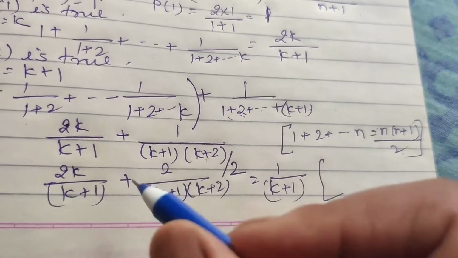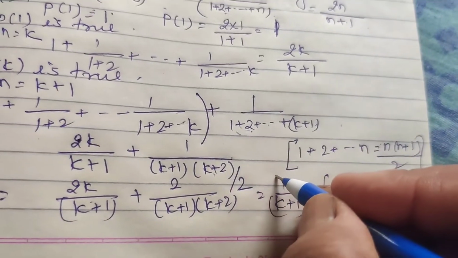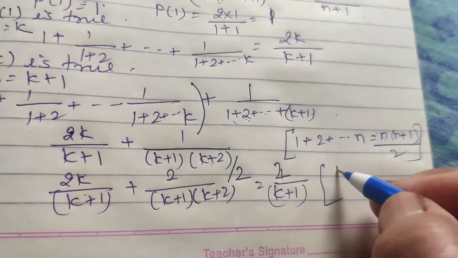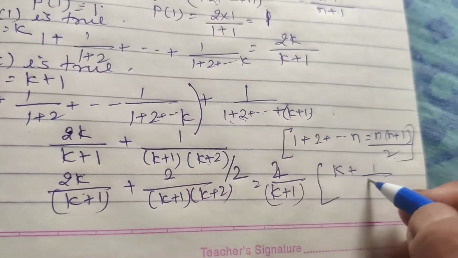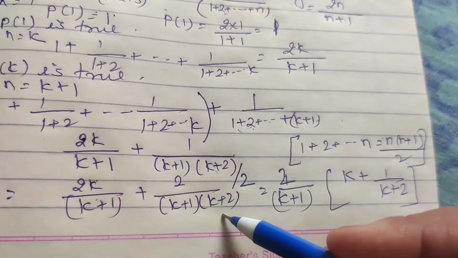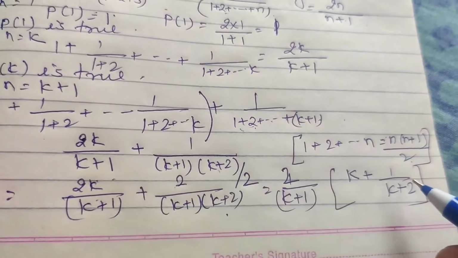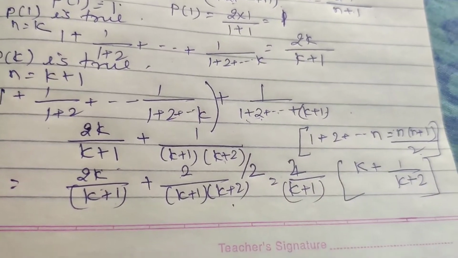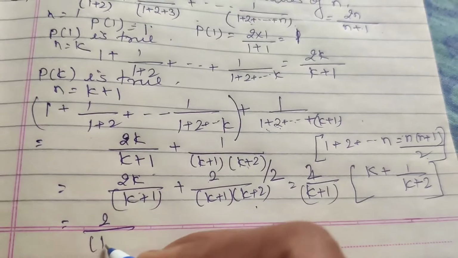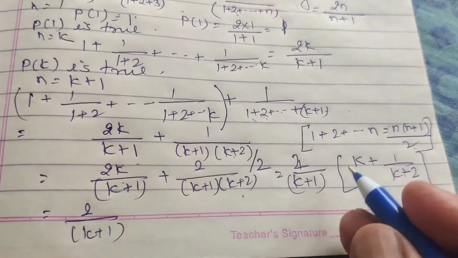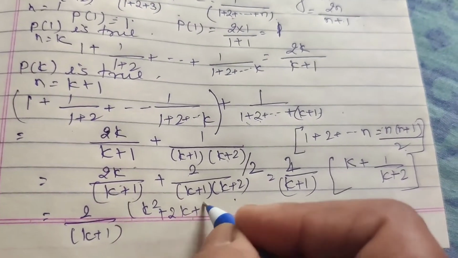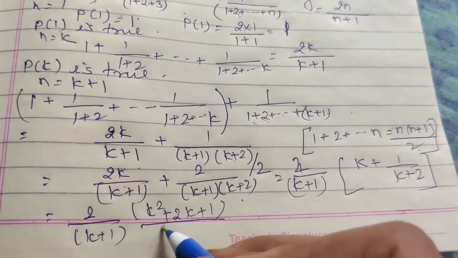So we get 2k, and we can take 2 also common. k plus 1 upon k plus 2. 1 upon k plus 2, here k. Okay, now solve. 2 into 2 upon k plus 1, and this is equal to k square plus 2k plus 1 by k plus 2.